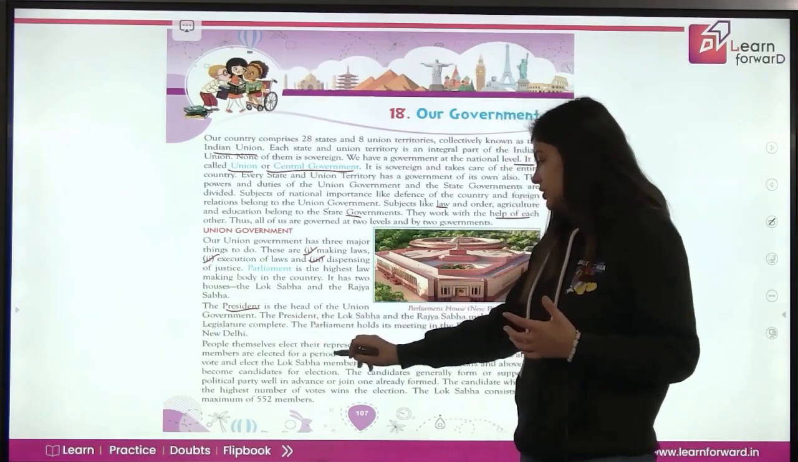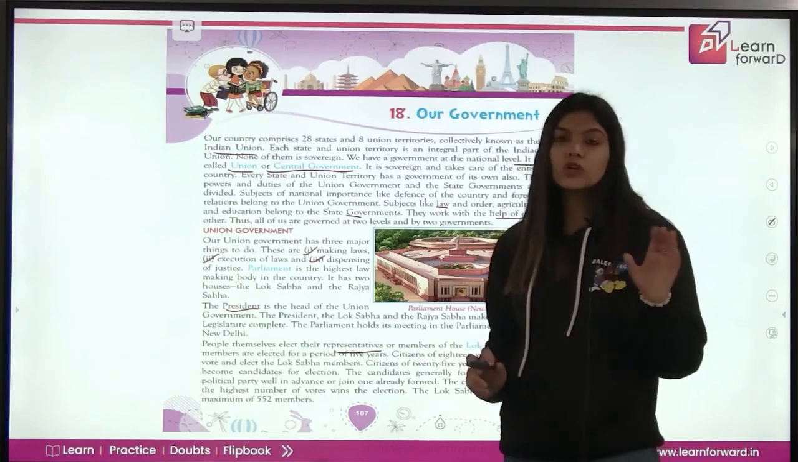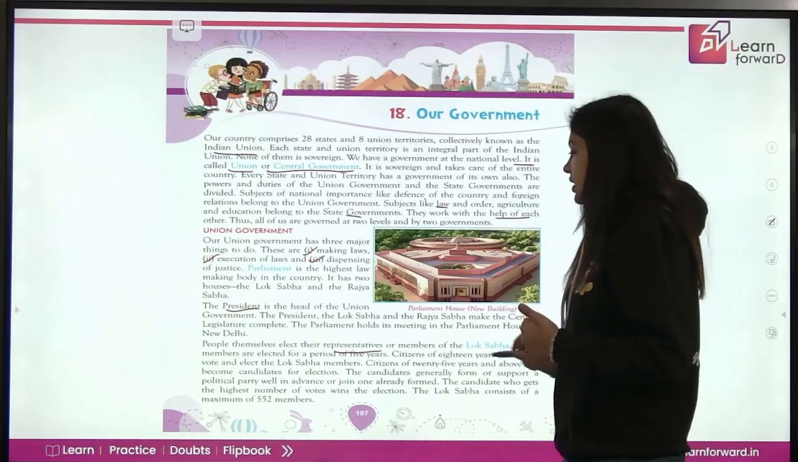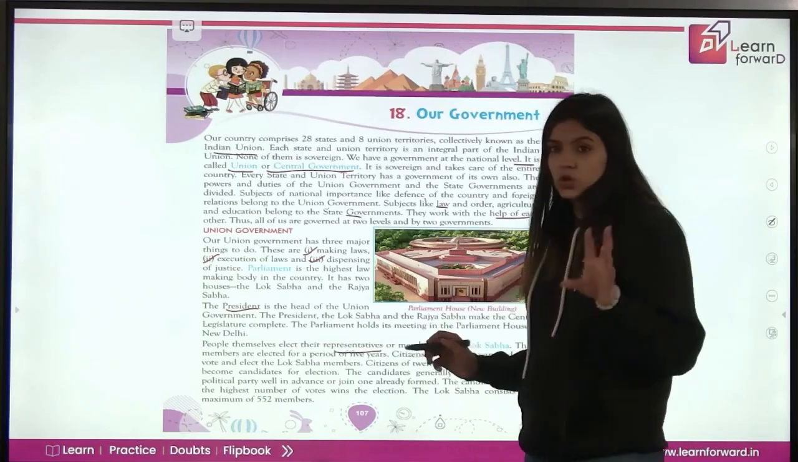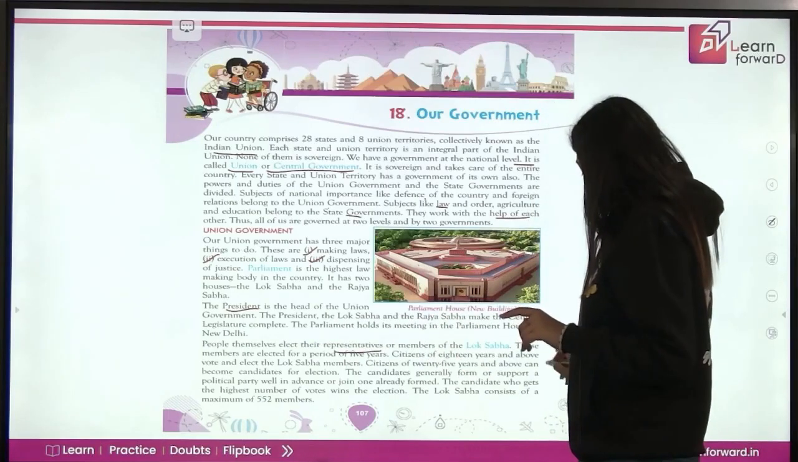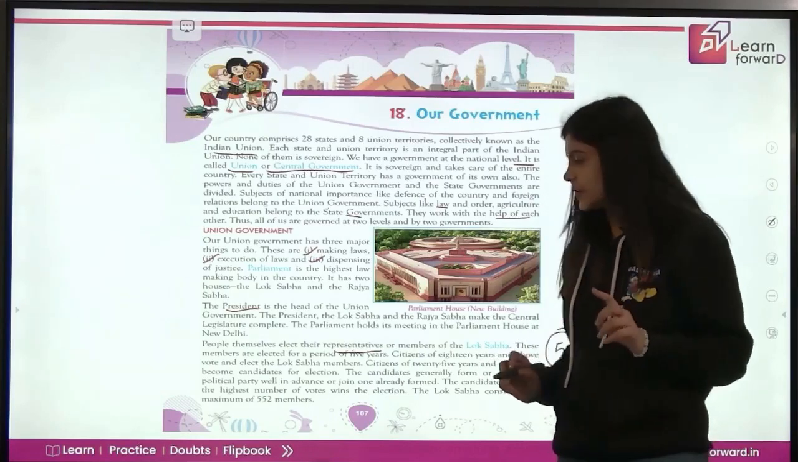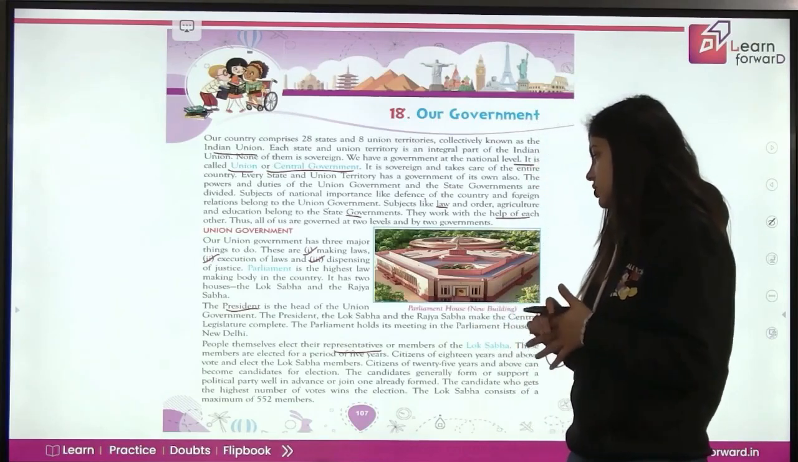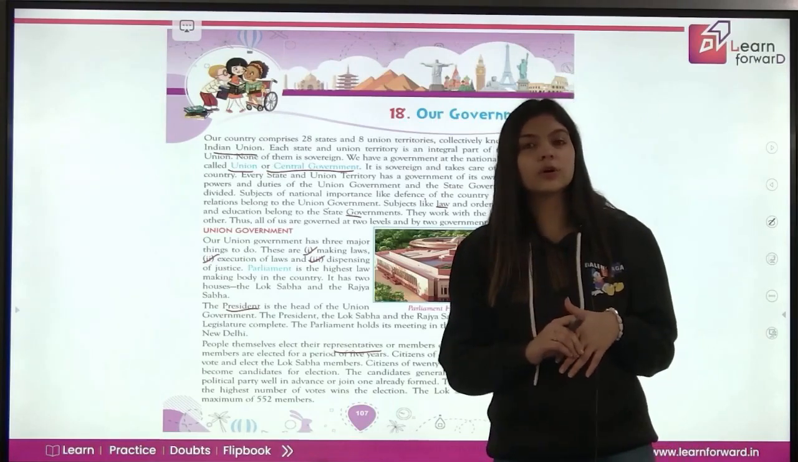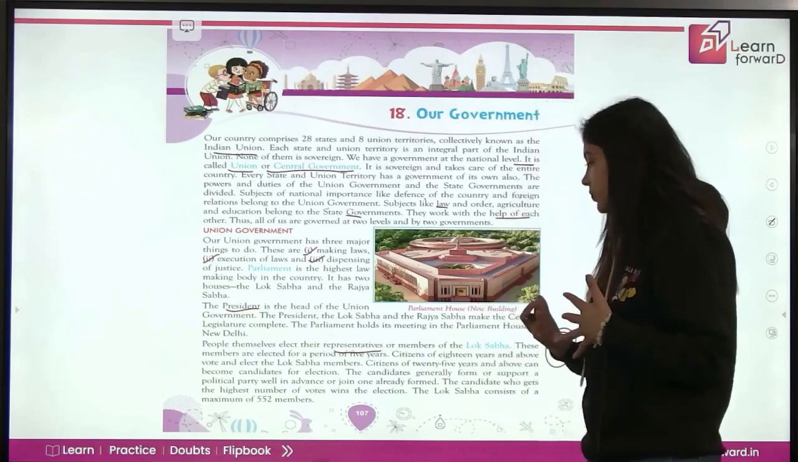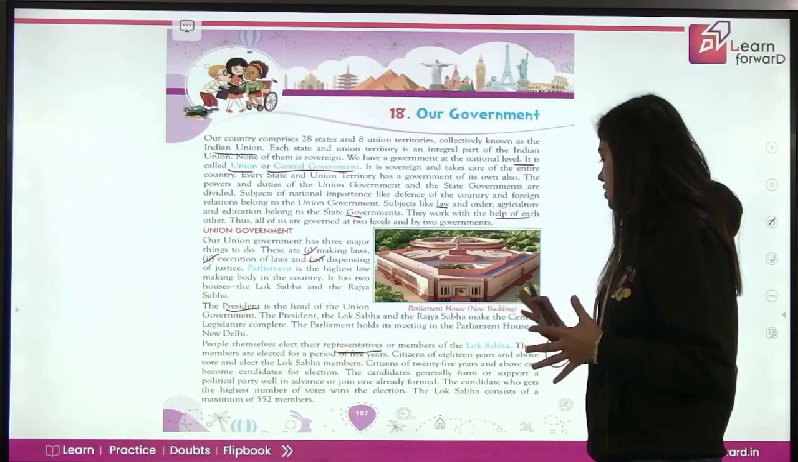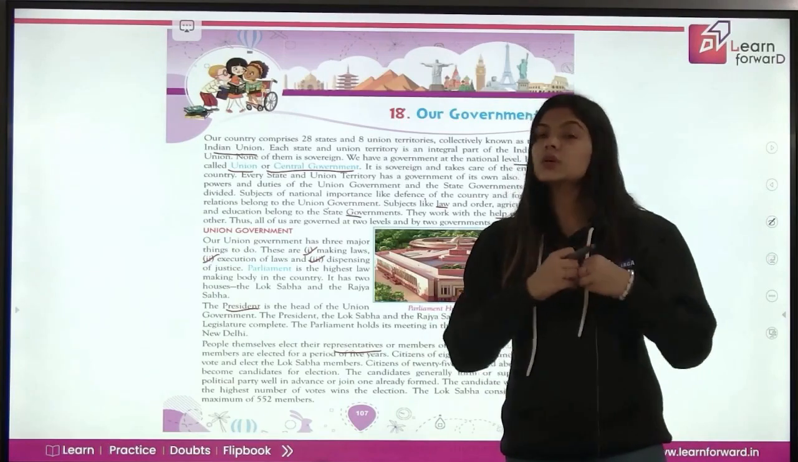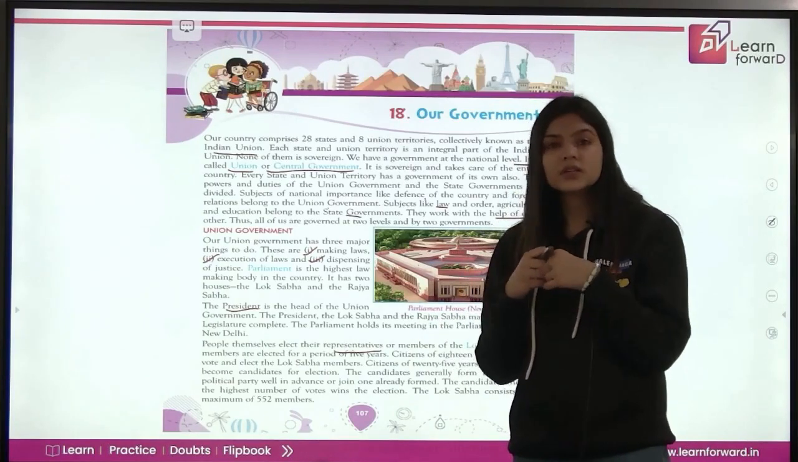People themselves elect their representatives or members of the Lok Sabha. जिन लोगों को हम लोग directly elect करते हैं, they become the members of Lok Sabha. These members are elected for a period of 5 years. So इनका time period क्या है? 5 years के लिए जो members of Lok Sabha हैं, they are elected. Now citizens of 18 years and above vote and elect the Lok Sabha members. So जो citizens 18 or above हैं, they have the right to give vote. Citizens of 25 years and above can become candidates for elections. So the person who is 25 years or above can stand in elections.